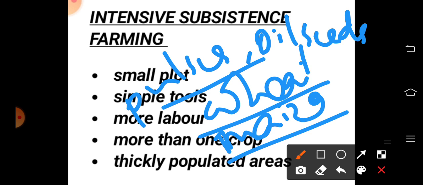So the plot is very small. The farmers use simple tools. More labor is required. Then it produces more than one crop annually. It is practiced mainly in thickly populated areas, regions like South, Southeast and East Asia. So that is the first type of subsistence farming, intensive subsistence.